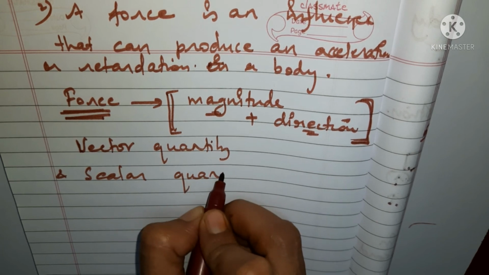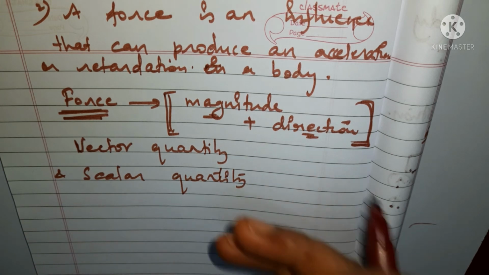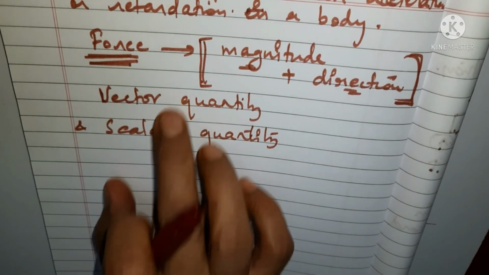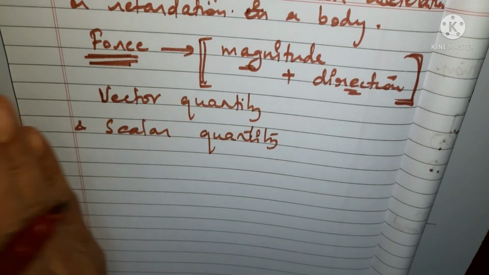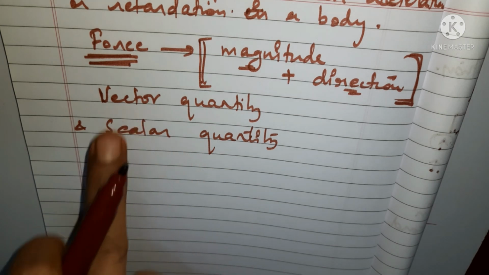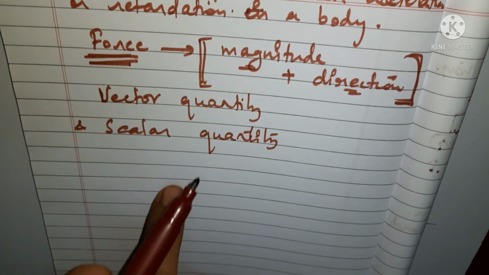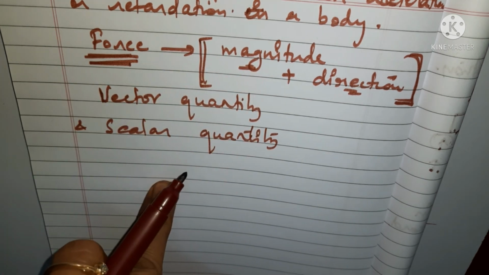We have already discussed this in our early sessions. If you don't understand what a vector quantity or a scalar quantity is, you can go to the videos I have uploaded in my early YouTube sessions, in the chapter of motion in this first series of physics.